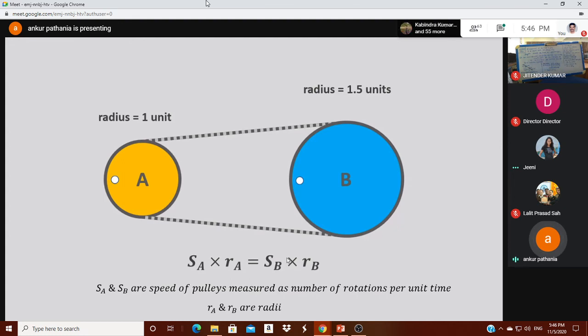Now we can see that this has a lot of applications, because if we connect pulley A, or circle A, to the shaft of a motor, it will move with uniform rotational motion. But to get a variable speed for different purposes, we can have another circle B with a different radius according to the speed we require.